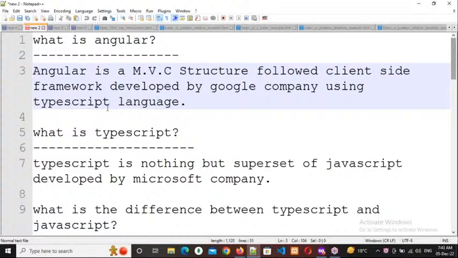Yes, sir. Clear. Okay, right. So now what is TypeScript? TypeScript is nothing but a superset of JavaScript. So what is a superset of JavaScript? Superset of JavaScript means a modified version of JavaScript, or an extended part of JavaScript.